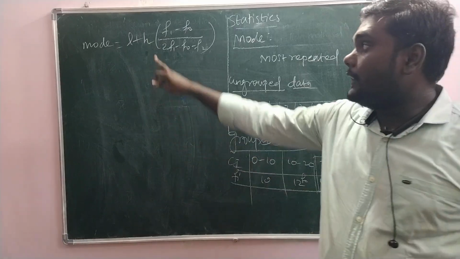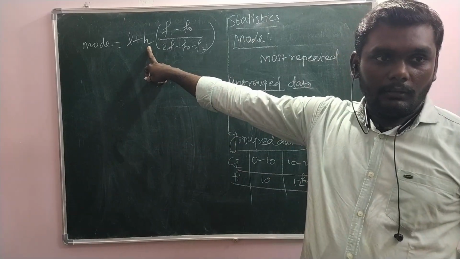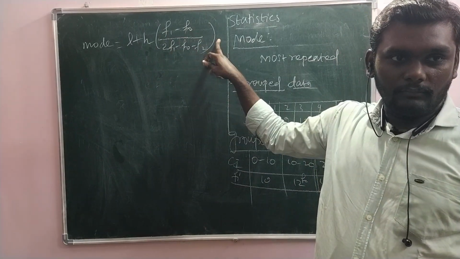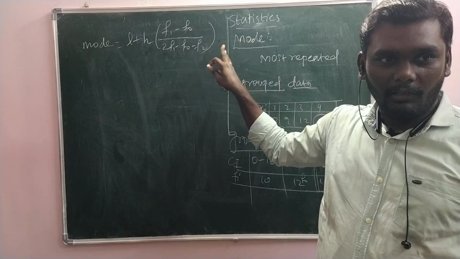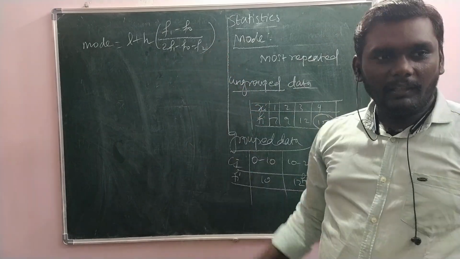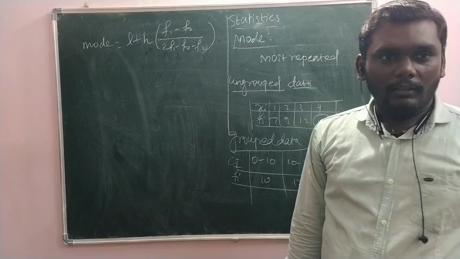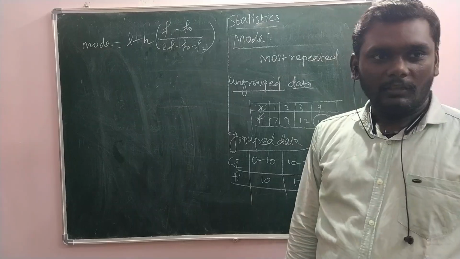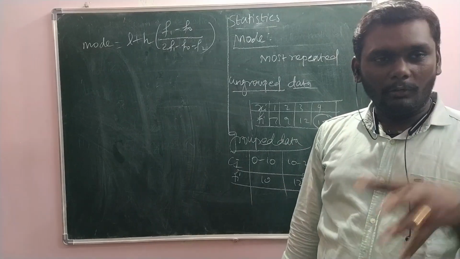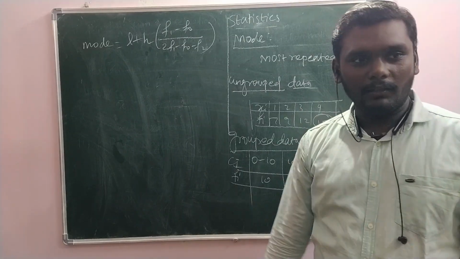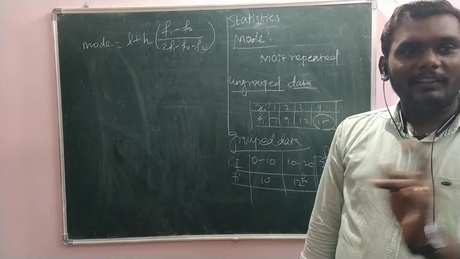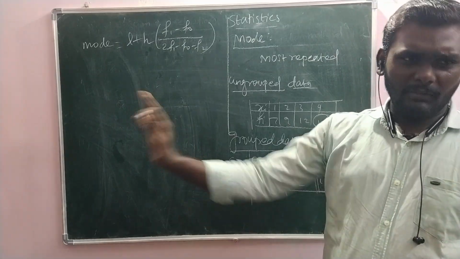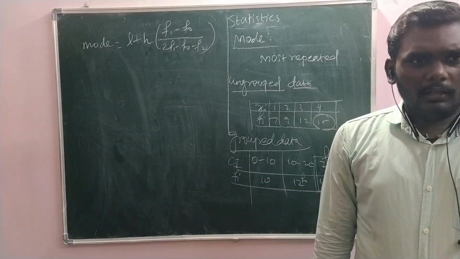My bad. In the formula H comes here only, but mistakes keep happening. In a hurry, they may forget to put this H at last. So I changed the formula a bit. It's L plus H into always. Whenever you have to multiply it, multiply it before itself to avoid confusion.